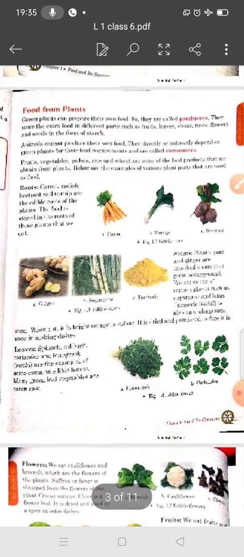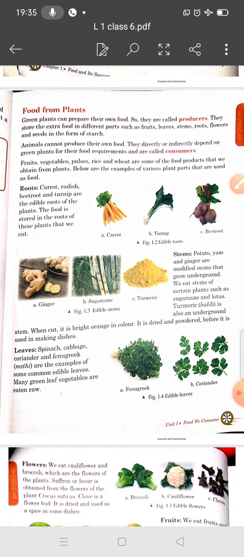So student, I hope you understand, and you should read this. Food from plants. What are producers? Green plants can prepare their own food, so they are called producers. And consumers are animals. They cannot prepare their own food. They depend on green plants directly or indirectly for their food requirement, so they are called consumers. From where do we get food? Yes, from plants and animals.